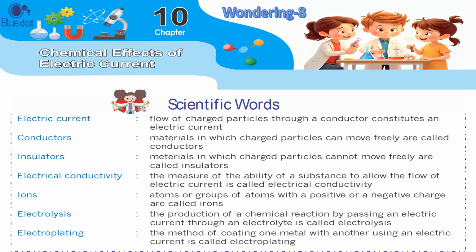Electrical conductivity. The measure of the ability of a substance to allow the flow of electric current is called electrical conductivity. Ions: atoms or groups of atoms with a positive or a negative charge are called ions. Electrolysis: the production of a chemical reaction by passing an electric current through an electrolyte is called electrolysis. Electroplating: the method of coating one metal with another using an electric current is called electroplating.